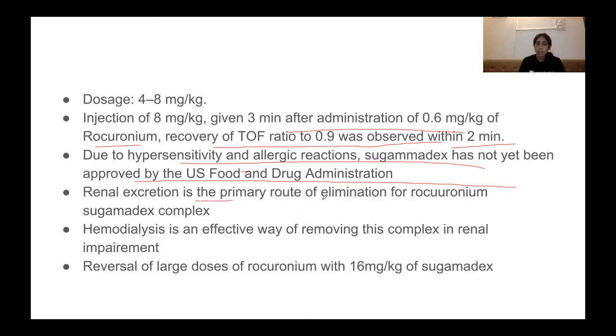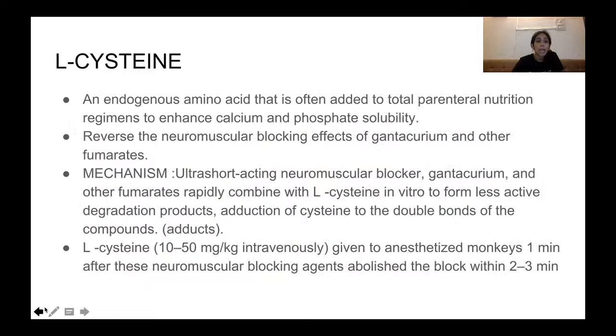Now, renal excretion is the primary route of elimination for rocuronium, because it forms a complex with Sugammadex. So, in patients with renal failure, hemodialysis has been shown to be an effective way of removing this complex. The maximum dose of Sugammadex with rocuronium, that is, when you give the maximum dose of rocuronium, 1.2 milligram per kg for rapid sequence intubation, it can be reversed with 16 mg per kg of Sugammadex. Now L-cysteine, it is not in use yet, it is still under trial in animal studies.